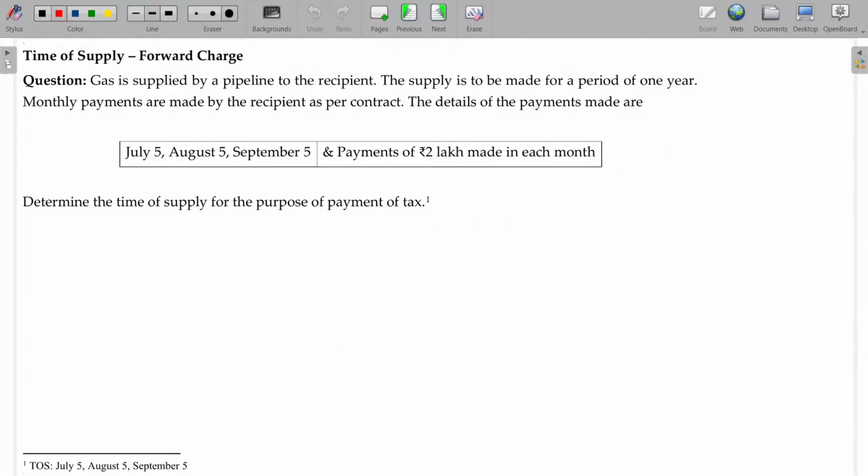Now, one more scenario. Gas is supplied by a pipeline to the recipient. So, what about continuous supply? Electricity is also a continuous supply. How is the billing for the electricity? For all the commodities you purchase, you get the bill and pay the money immediately. In case of electricity, you constantly consume. Periodically, it is going to be valued.